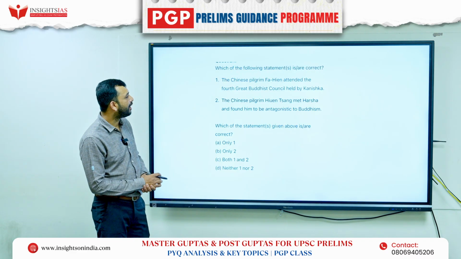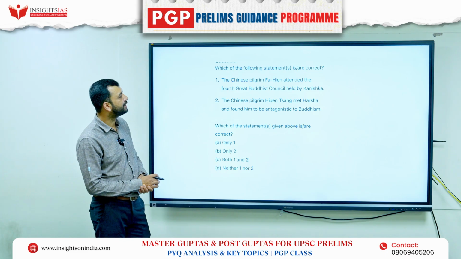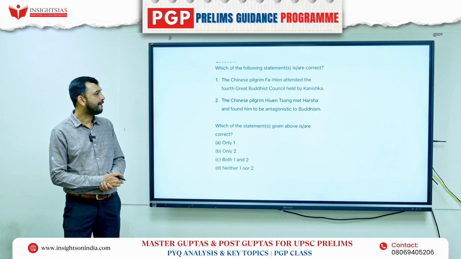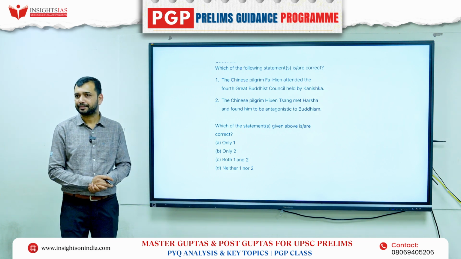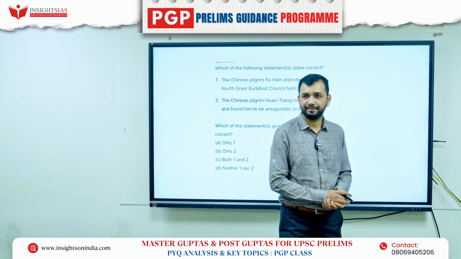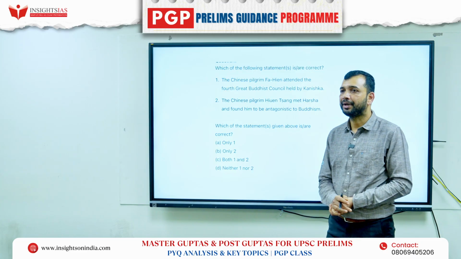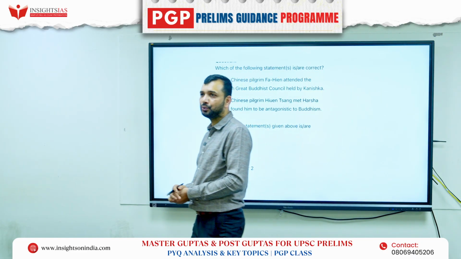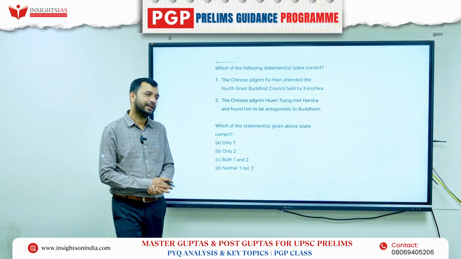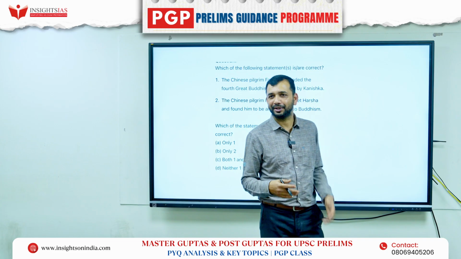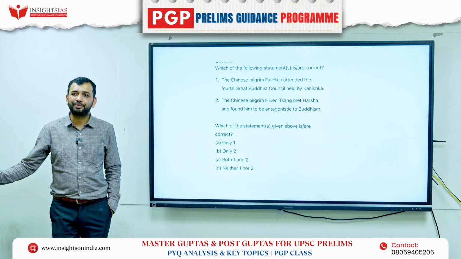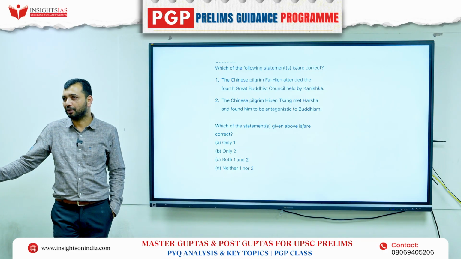Now, the Chinese pilgrim Fahien attended the 4th Great Buddhist Council held by Kanishka, right? Who is Kanishka? A Kushana king, right? When did Fahien come? During the period of whom? Chandragupta II, not Chandragupta Maurya, right? Chandragupta Maurya is the founder of the Maurya kingdom. Even when I am studying, I also keep making that mistake, using Chandragupta Maurya and Chandragupta interchangeably. Chandragupta II came in almost the 5th century, right?